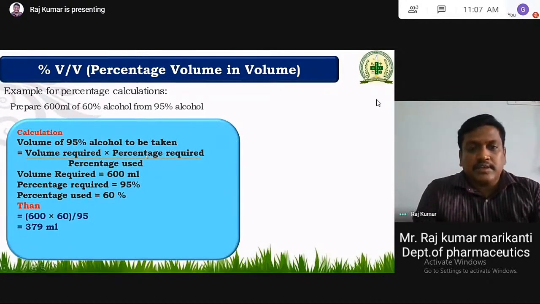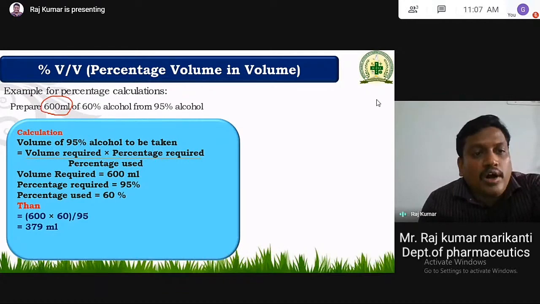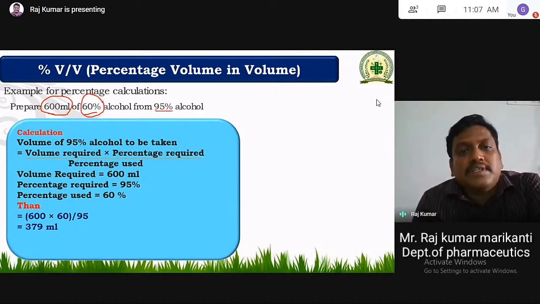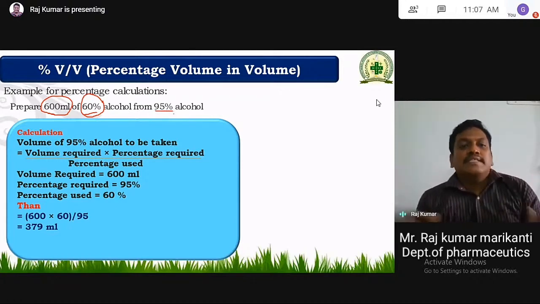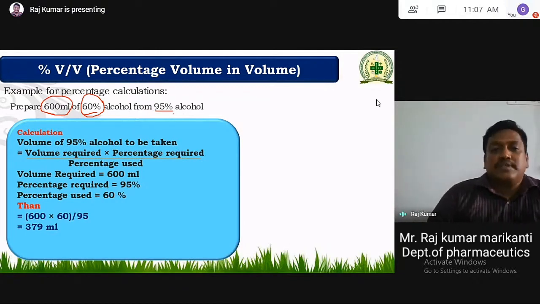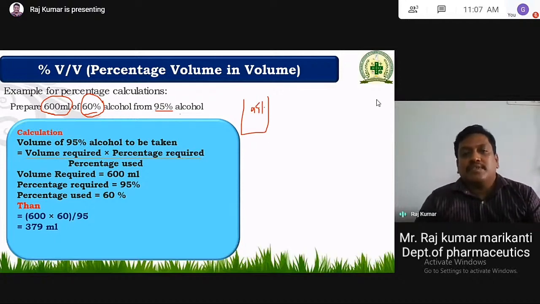What it means is you have to prepare 600 ml total volume. The volume required will be 600 ml of 60% alcohol. So you should prepare a concentration of 60% from 95% alcohol. Simply, consider that you have a bottle of alcohol with a concentration of 95%.